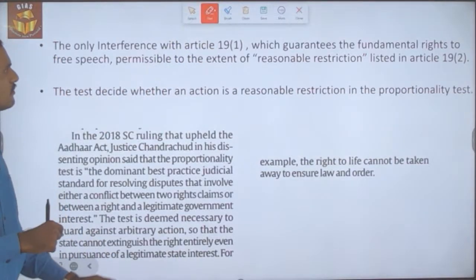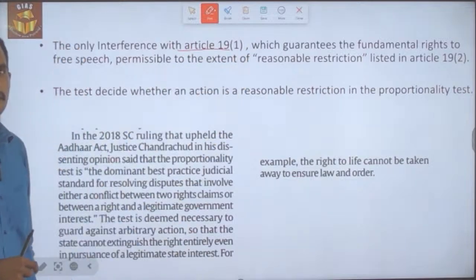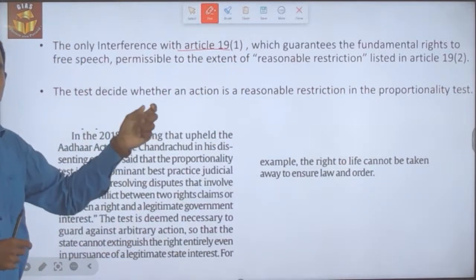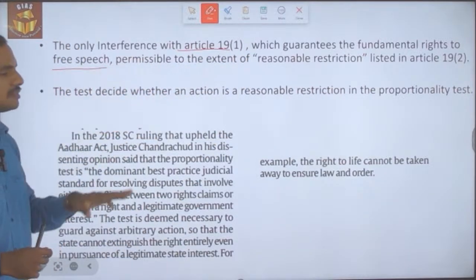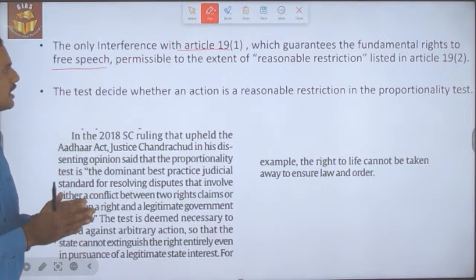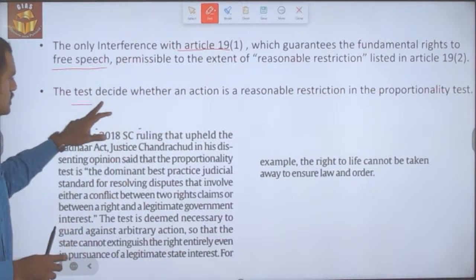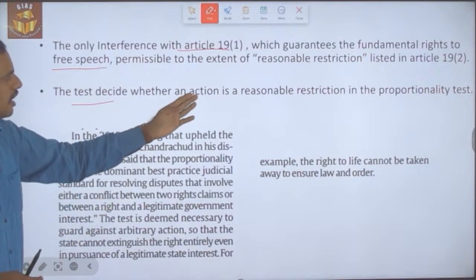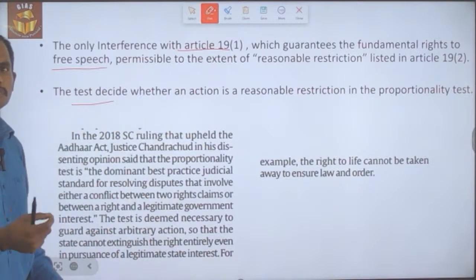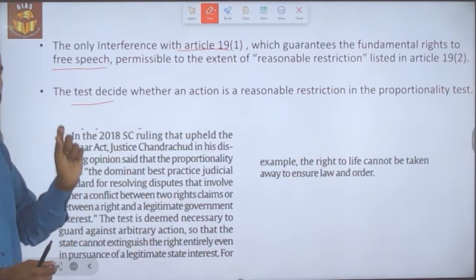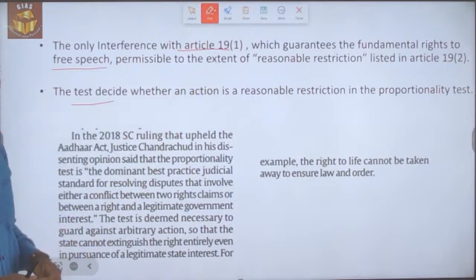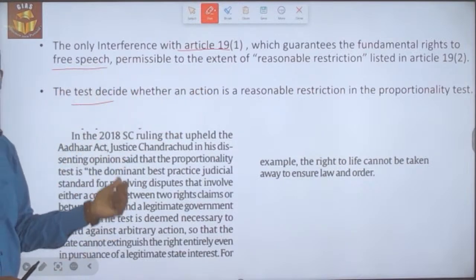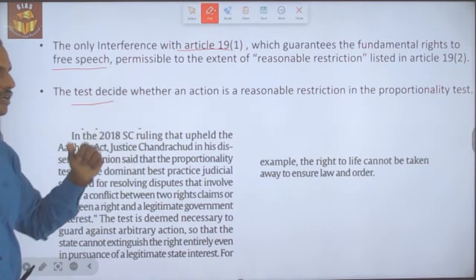The state can only interfere with Article 19(1), which guarantees the fundamental right to free speech, but it has certain reasonable restrictions. The test of whether the action by the state in the name of reasonable restriction is proportional or not is called the proportionality test, and this test has been carried out in this recent judgment of the electoral bond case.